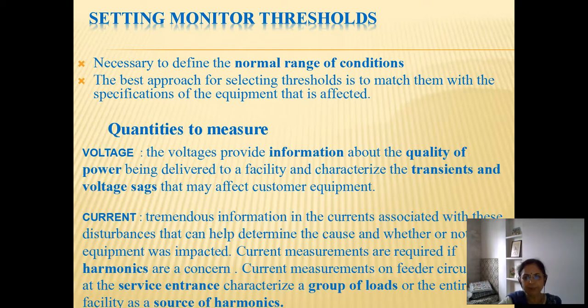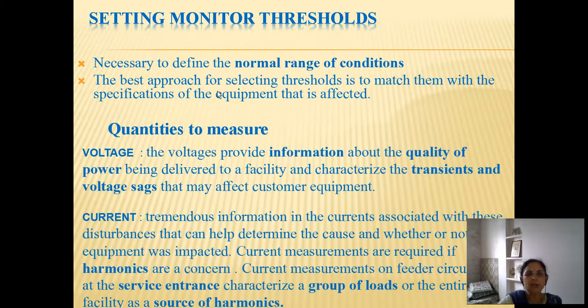They call it an event. It is likely that during the entire monitoring interval, there may not be any occurrence of any abnormality from the utility side. No fault may take place, or the events we are talking about, power quality problems like voltage sag, flicker, may not occur during that time. So it becomes essential that we first set the threshold values for the equipment to identify these as abnormalities.